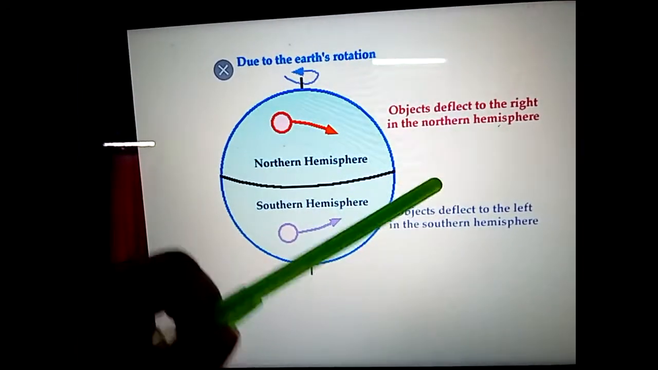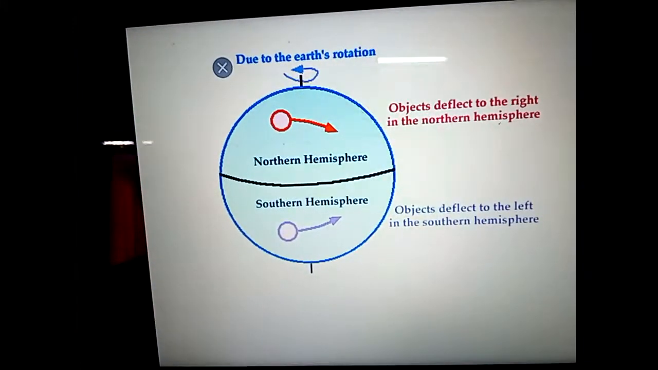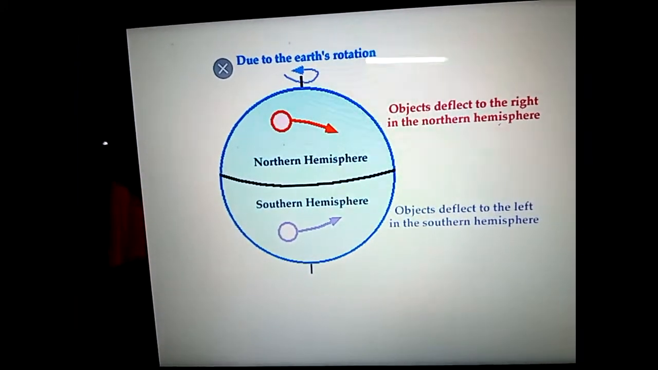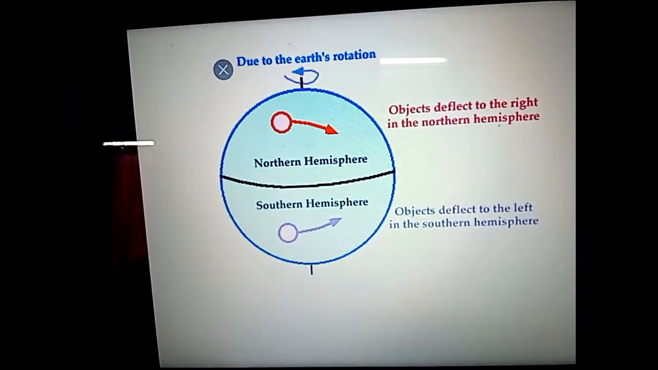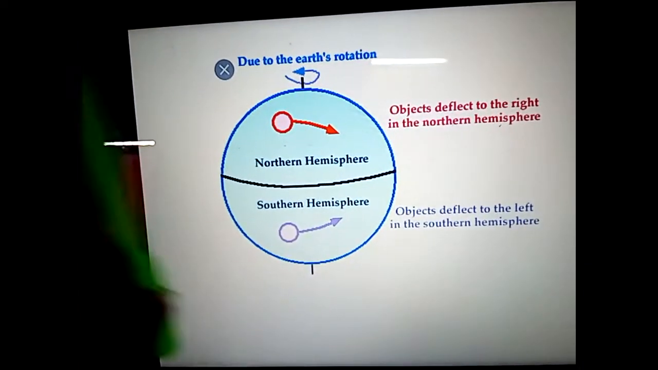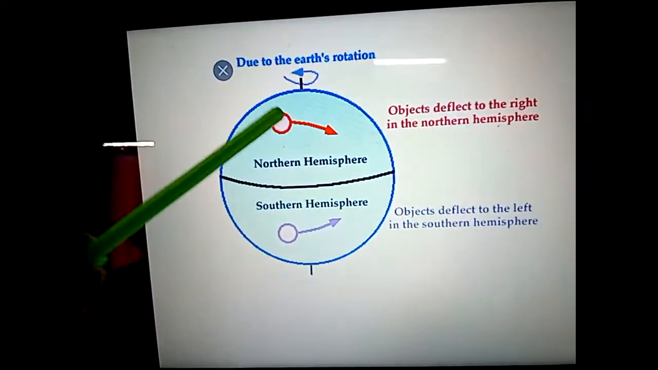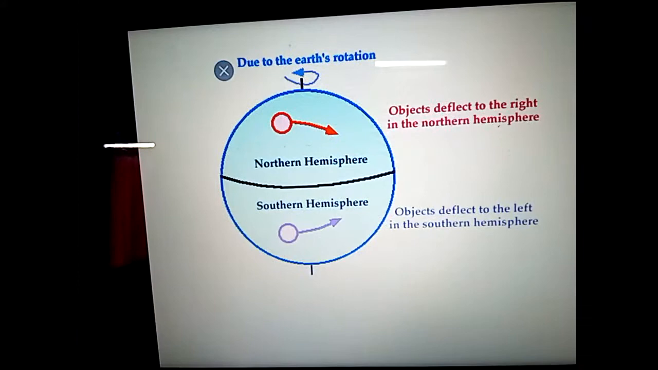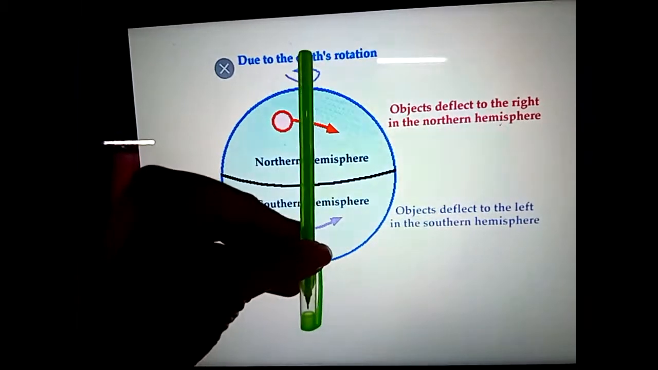So, due to the rotation of the earth on its axis, it creates the energy which is known as Coriolis force, and due to this Coriolis force, wind deflects. It never moves straight. As you can see, the direction of the arrow mark is not straight. Why? Because of this energy, wind can never go straight.